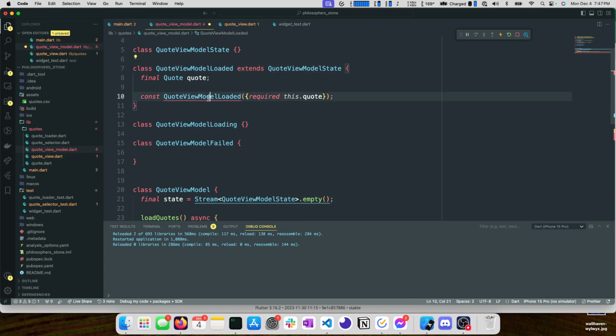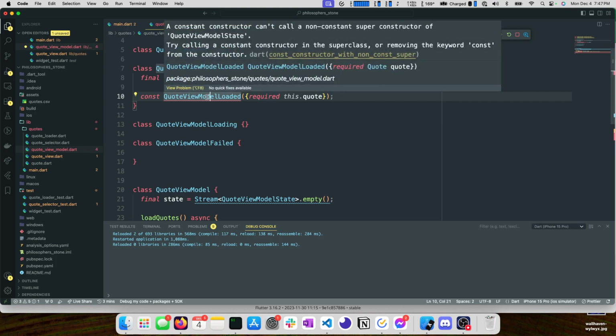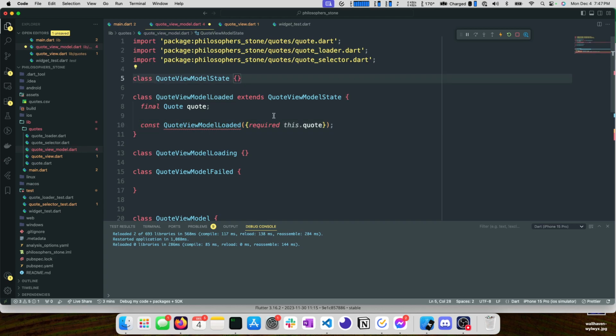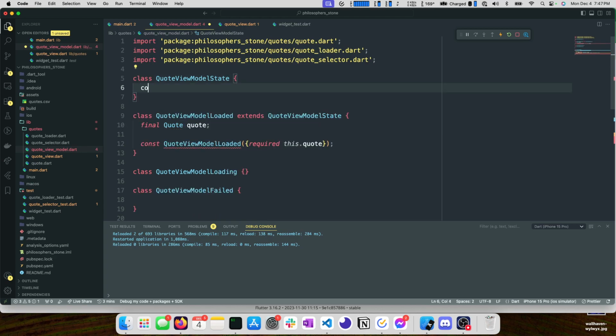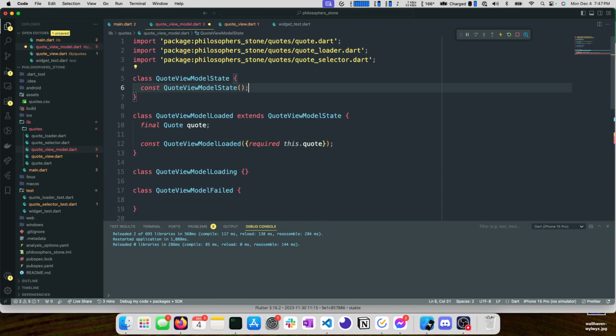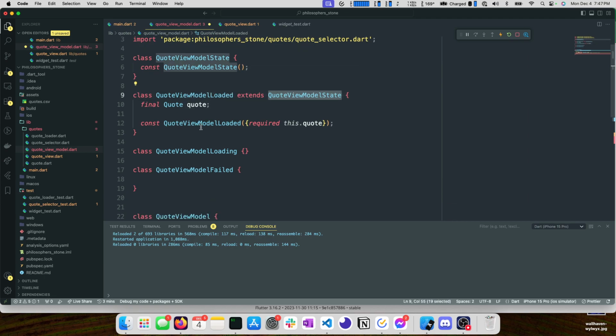Extends, there we go. And it does not like that this doesn't have a constant constructor. So, okay, quote view model state. We can provide this a constant constructor so that this is now valid. Basically, you can't have a constant constructor on something that extends a class without a constant constructor.